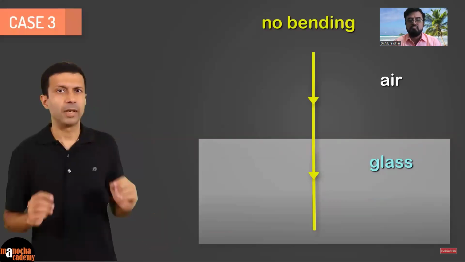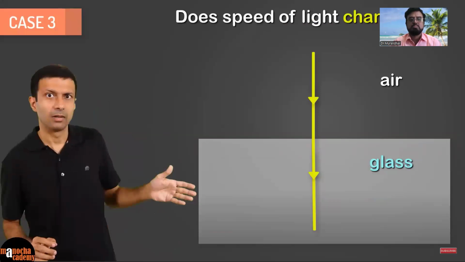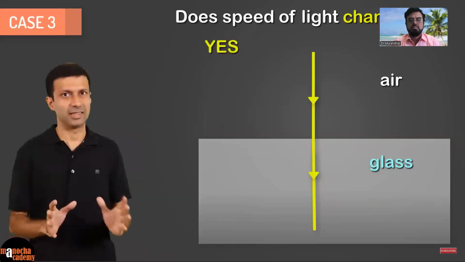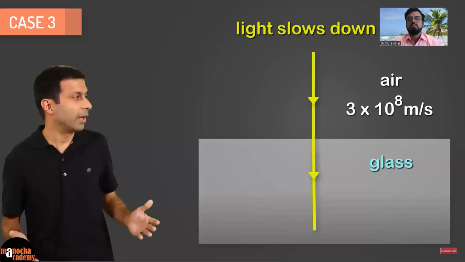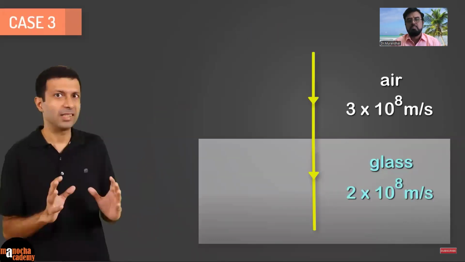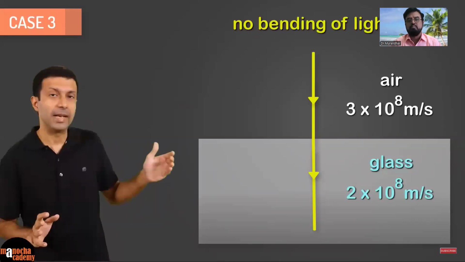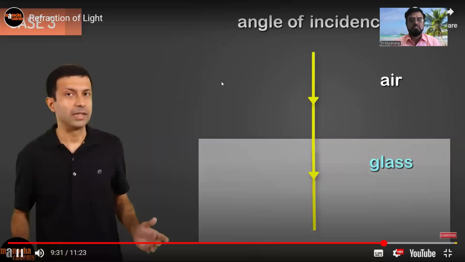But does the speed of light change when it enters the glass block? The answer is yes. As expected, the light will slow down when it goes from air to glass. But in this interesting case, there is no bending of light happening here. What is the angle of incidence here?